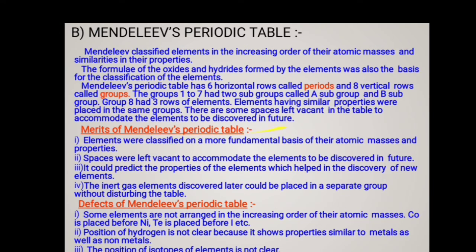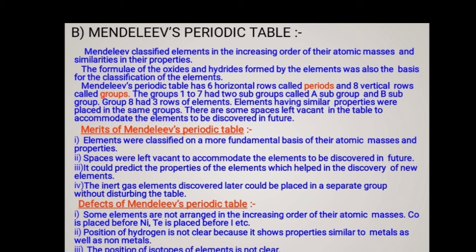Next, what are the merits of Mendeleev's periodic table? The elements were classified on the more fundamental basis of their atomic masses and properties. Spaces were left vacant to accommodate the elements to be discovered in future. It could predict the properties of elements, which helped in the discovery of new elements. The inert gas elements discovered later could be placed in a separate group without disturbing the table.